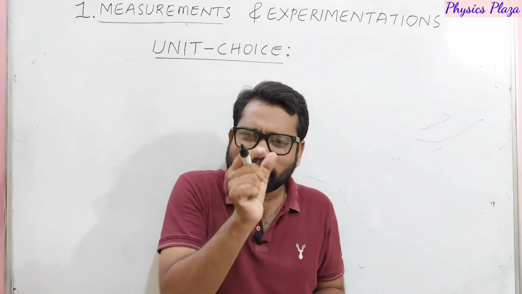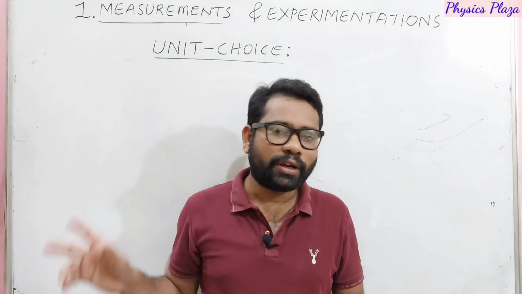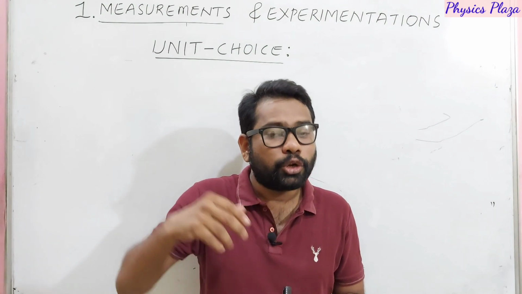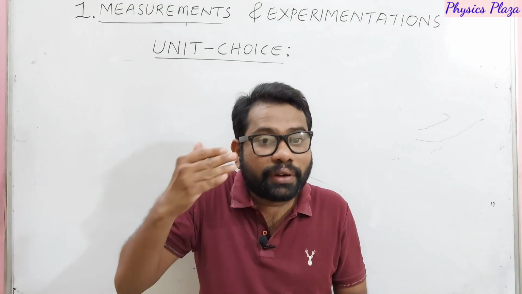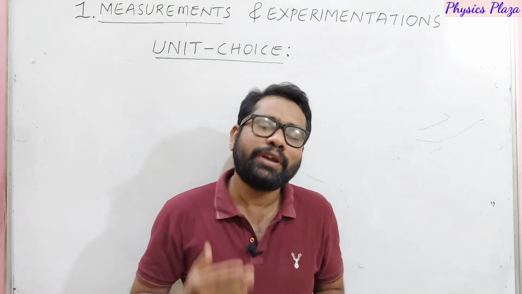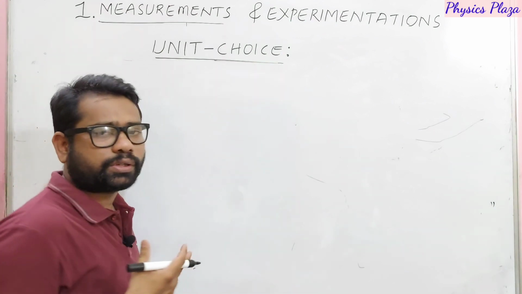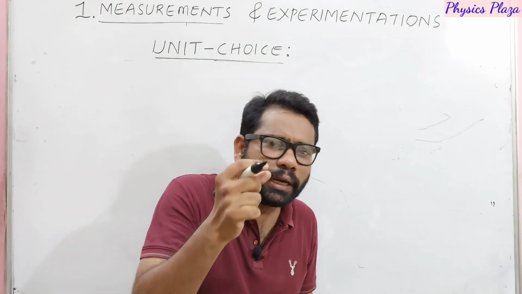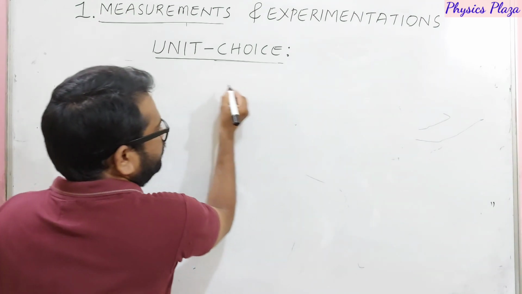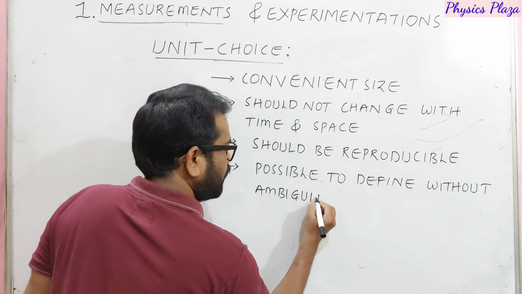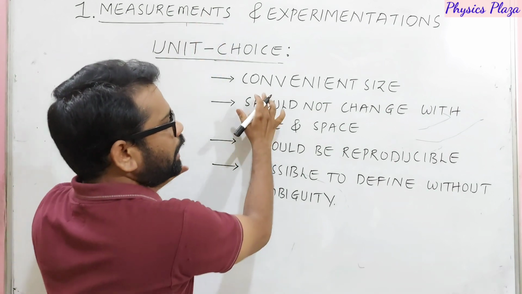You cannot use the same unit for a different physical quantity. As I said, for example, meter is a known standard quantity, no doubt about it. You cannot use that meter to measure time. You cannot use the meter to measure mass. So different physical quantities will have different units. Now let us see how to choose the correct unit. So what are the characteristics of a unit? The first one is without ambiguity. So children, now look here. First point, convenient size.